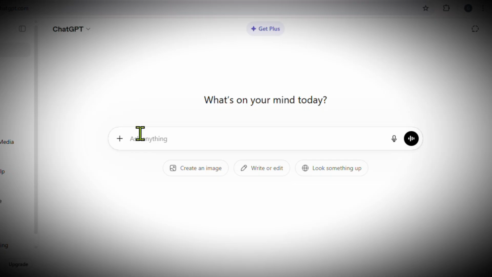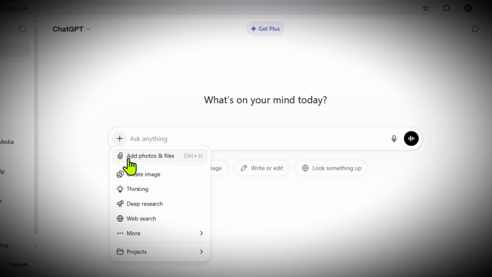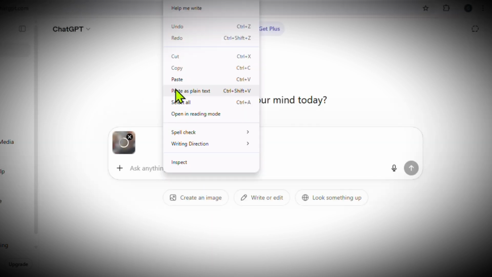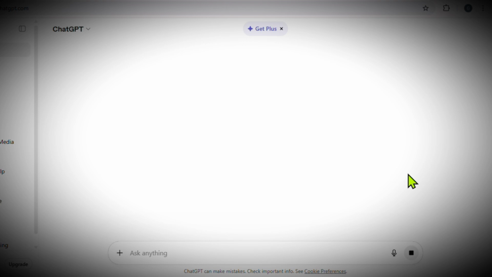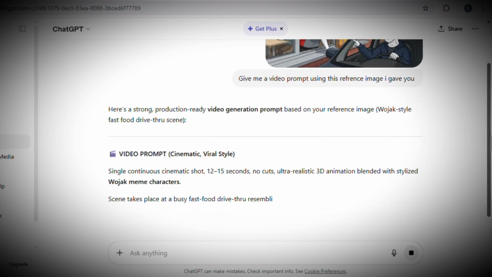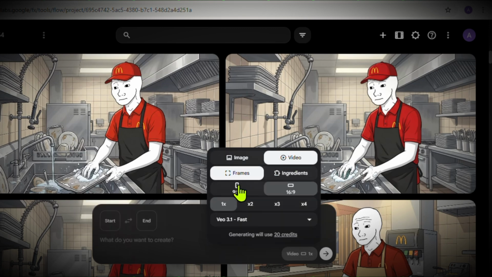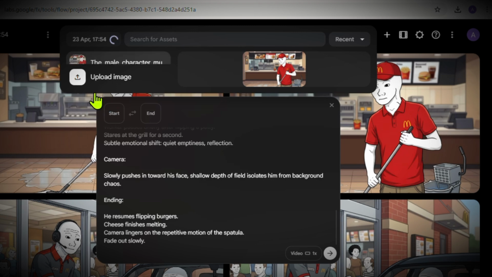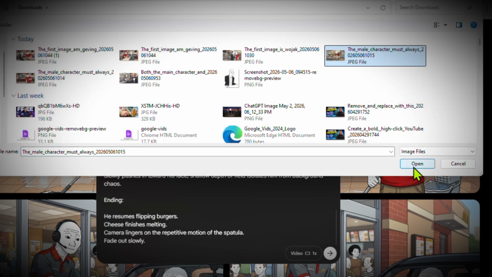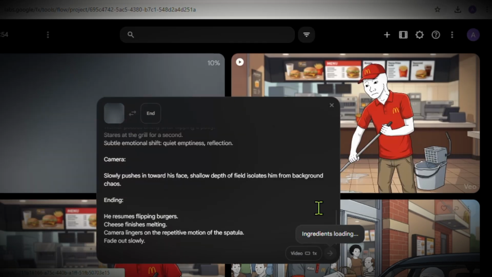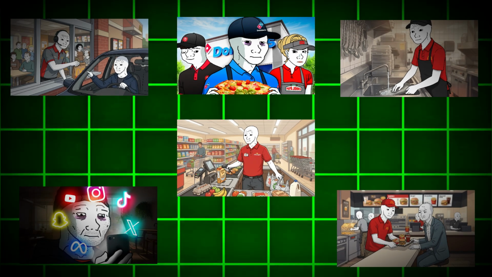First, we need a video prompt. For example, upload a reference image and tell ChatGPT to give you a video prompt of this image. Once that's done, you copy the prompt and switch to Flow AI video generation and set the frame to 16:9 and paste in the video prompt and tag your reference image, and make sure you do it the exact same way like this, and you end up with multiple different video scenes just like this.